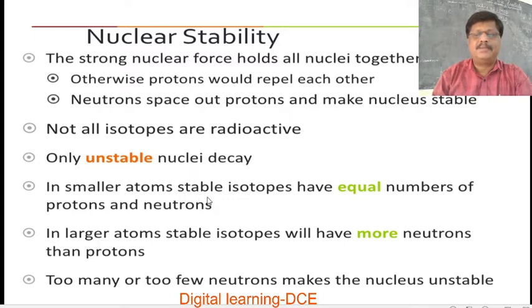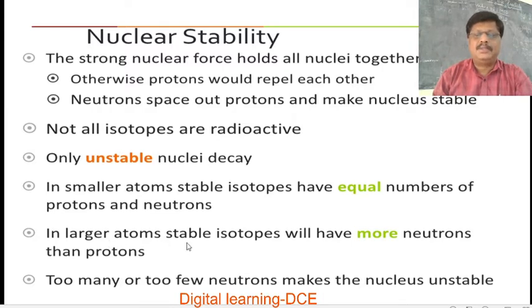In smaller atoms, stable isotopes have an equal number of protons and neutrons. In larger atoms, stable isotopes will have more neutrons than protons. If we go on increasing the atomic number or mass number, it gives rise to heavy nuclei.